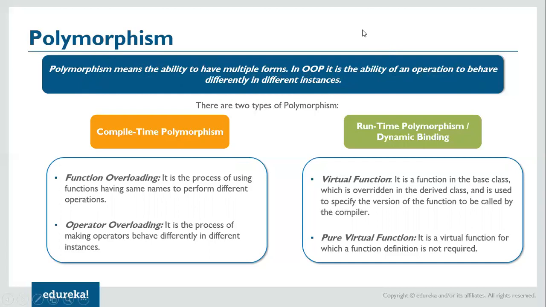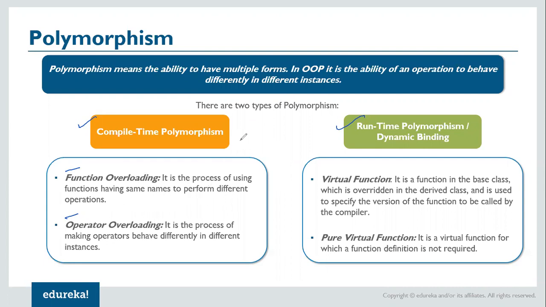So what does it mean? It means that we have two concepts, compile time and runtime polymorphism. Under compile time, we have function overloading and operator overloading. So what is function overloading? It is a process of using functions having the same name to perform different operations.